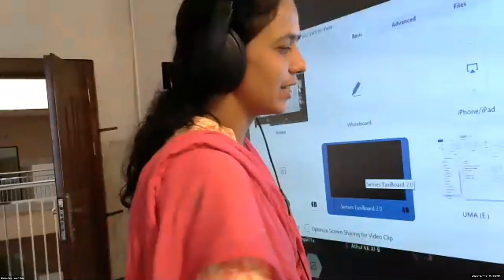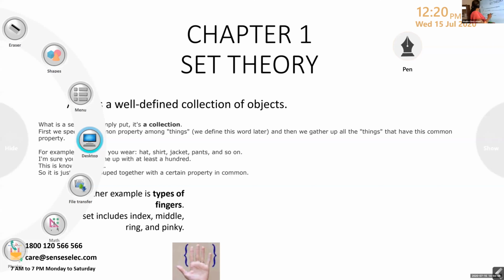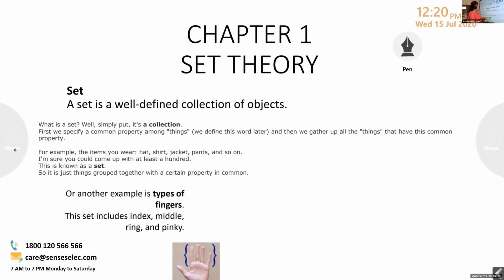Let's recall what you have learned in the last class. What is set? Set is a well-defined collection of objects. Collection means we specify a common property. If that property is satisfied, that element belongs to the set. For example, types of fingers.